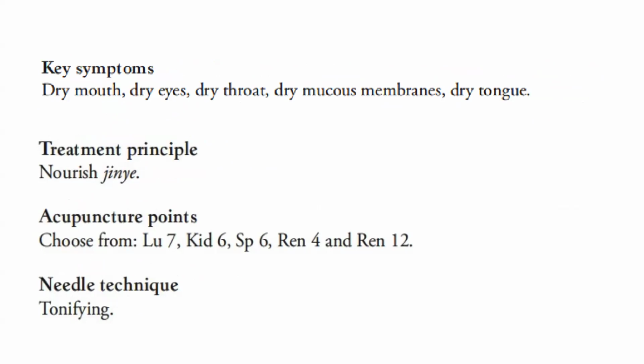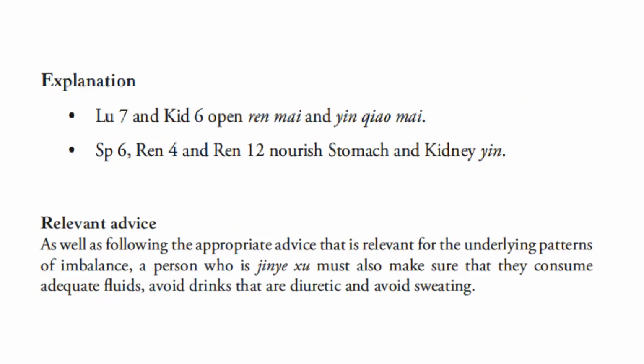Acupuncture points: choose from lung 7, kidney 6, spleen 6, Ren 4, and Ren 12. Technique is to tonify. Explanation: lung 7 and kidney 6 open Ren Mai and Yin Qiao Mai. Spleen 6, Ren 4, and Ren 12 nourish stomach and kidney.